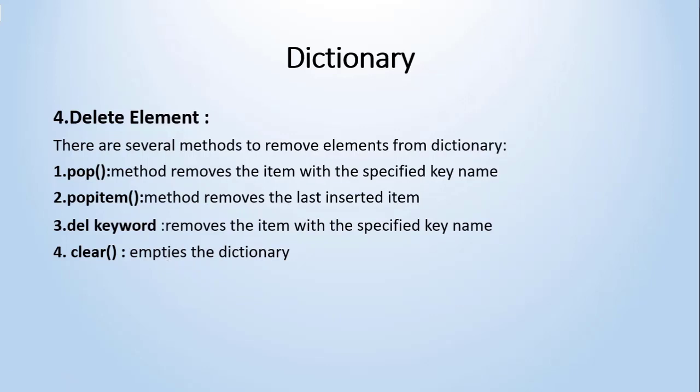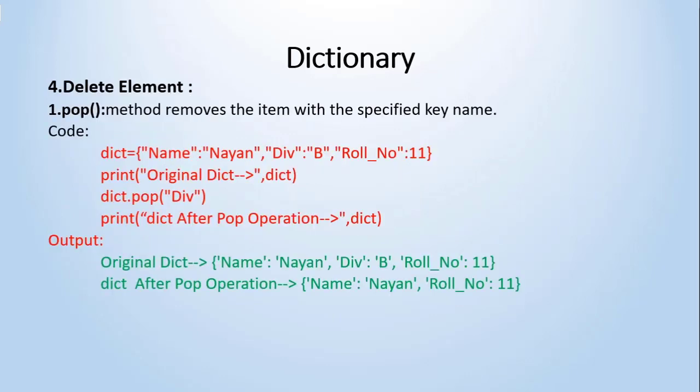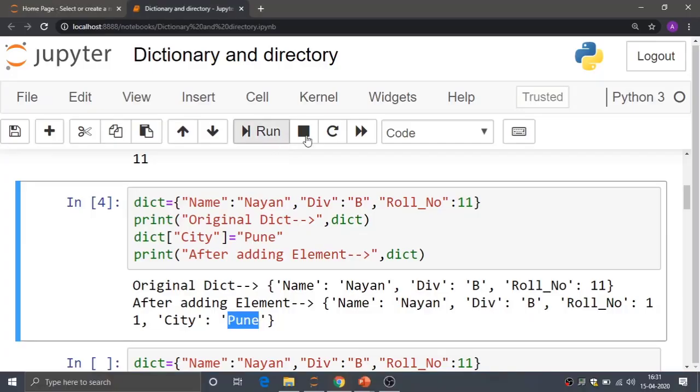Now we will see these four methods along with examples. The first method is the pop method. As I have already mentioned, the pop method removes the item with the specified key name, so for the pop method we have to pass the key as an argument. We will see the example on the Jupyter notebook here.